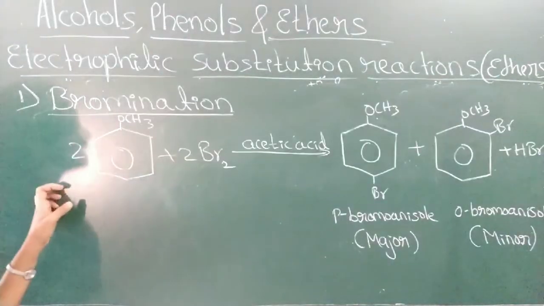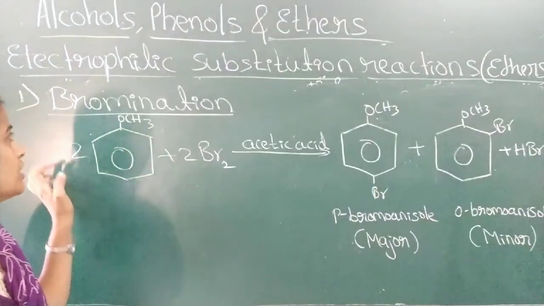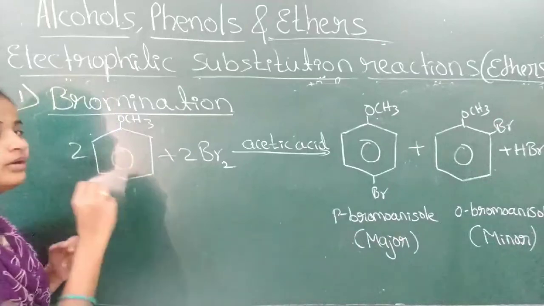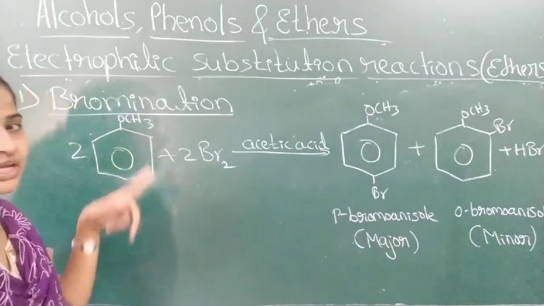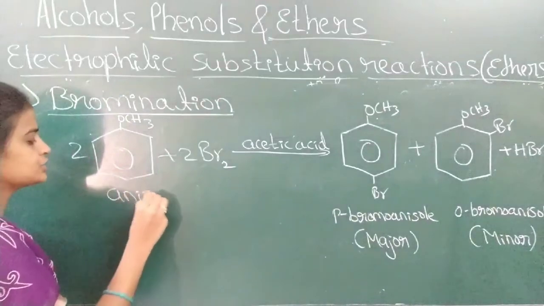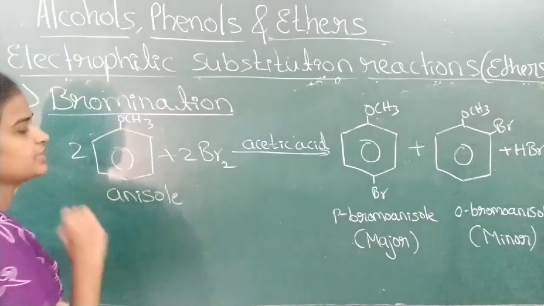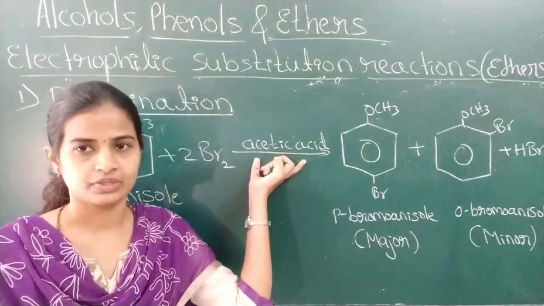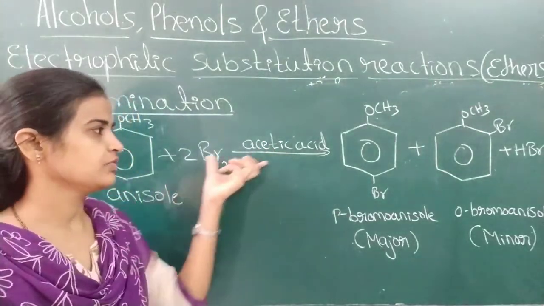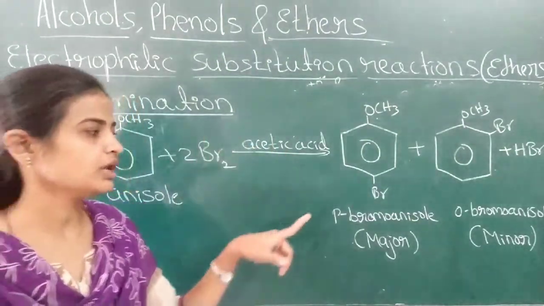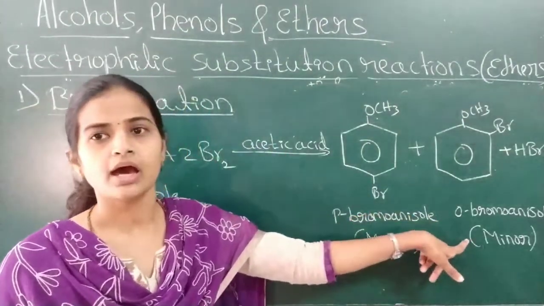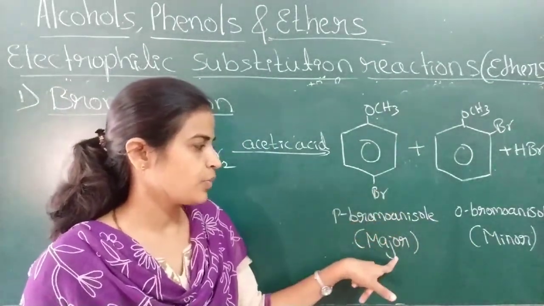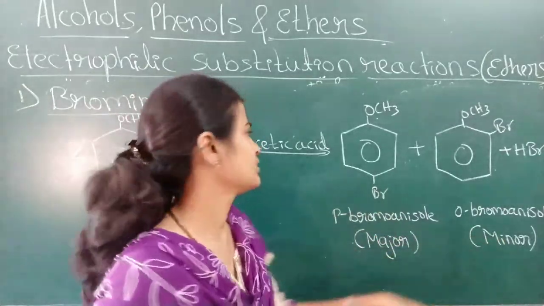Here I have written examples for electrophilic substitution reactions. One is bromination. What is the name of this one? Methoxybenzene, OCH3, or generally it is called anisole, also called methoxybenzene. When methoxybenzene is treated with bromine in acetic acid, a mixture of para-bromoanisole and ortho-bromoanisole is formed, where para-bromoanisole is the major product and ortho-bromoanisole is the minor product.